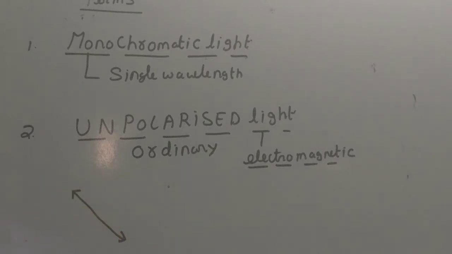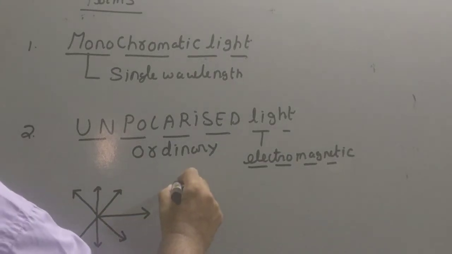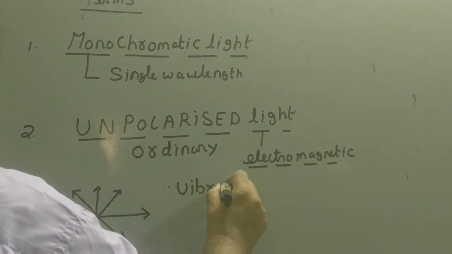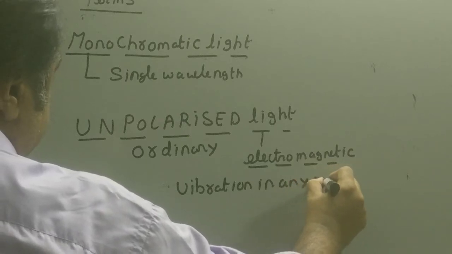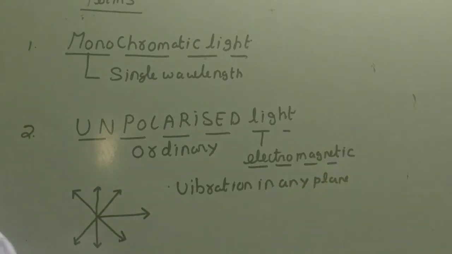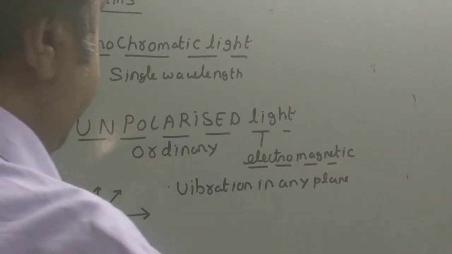We can have vibration in any plane, and definitely perpendicular to the direction of propagation of the light. So unpolarized light is the one which can have vibration in any plane. Vibration of what? Electric and magnetic field.